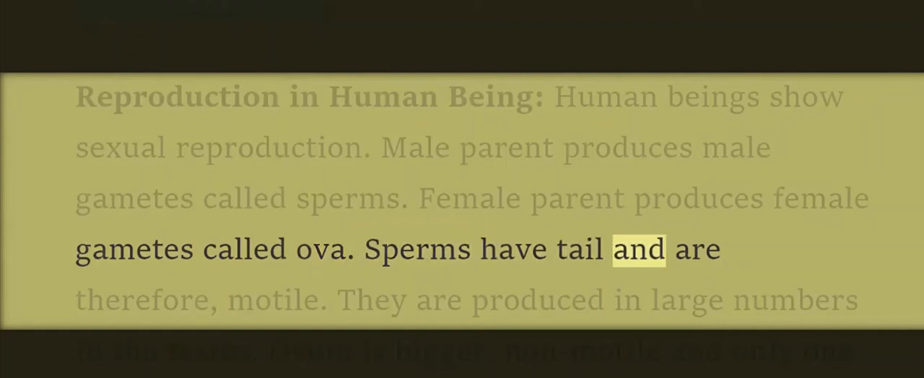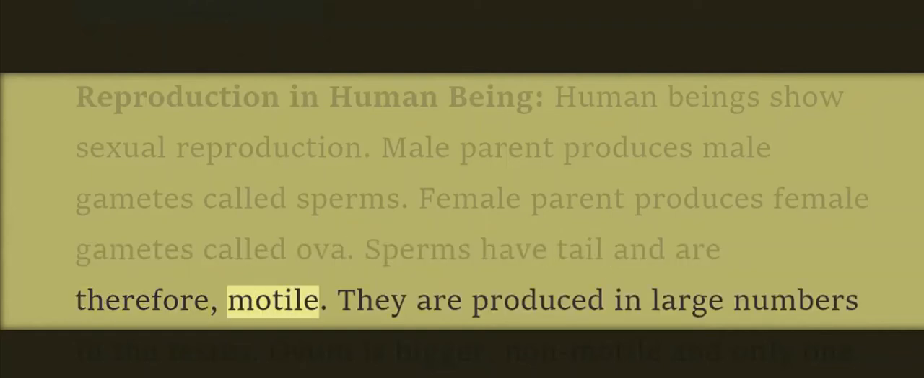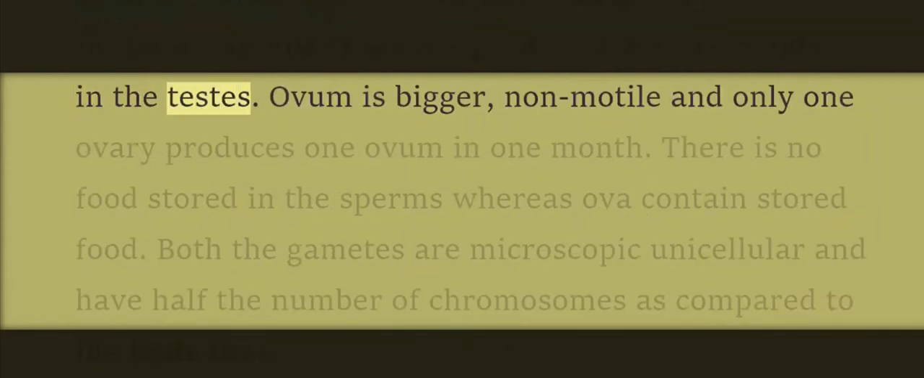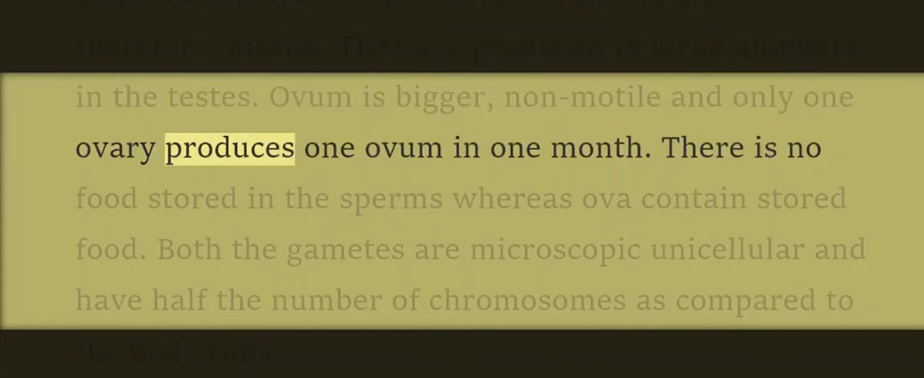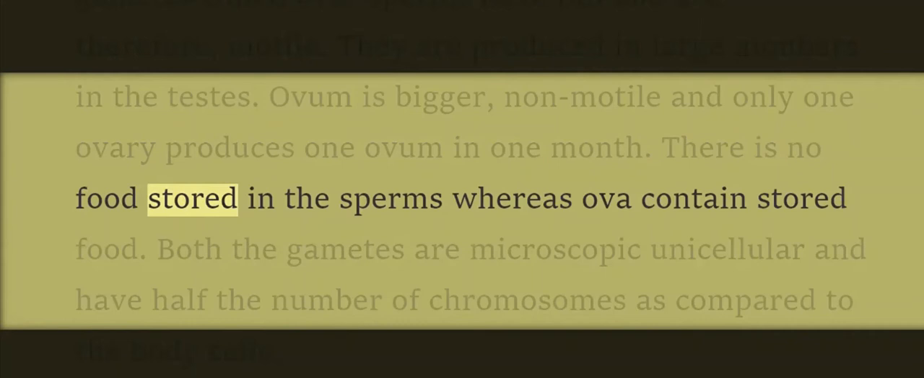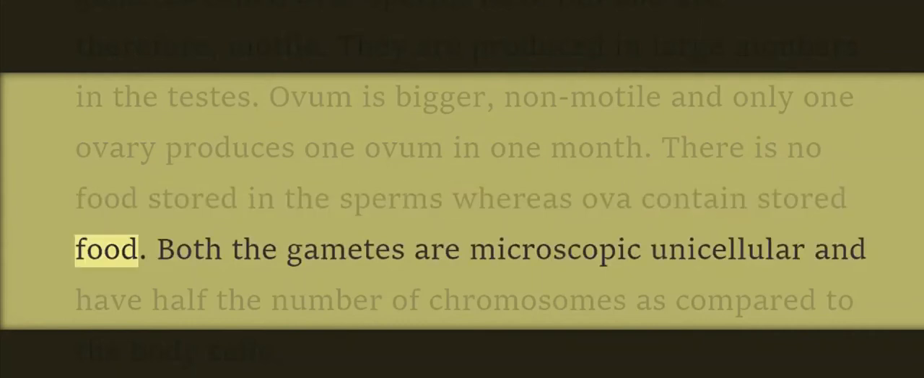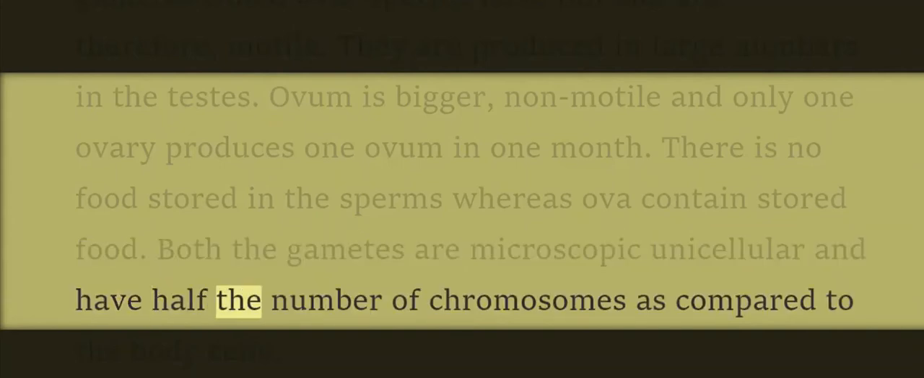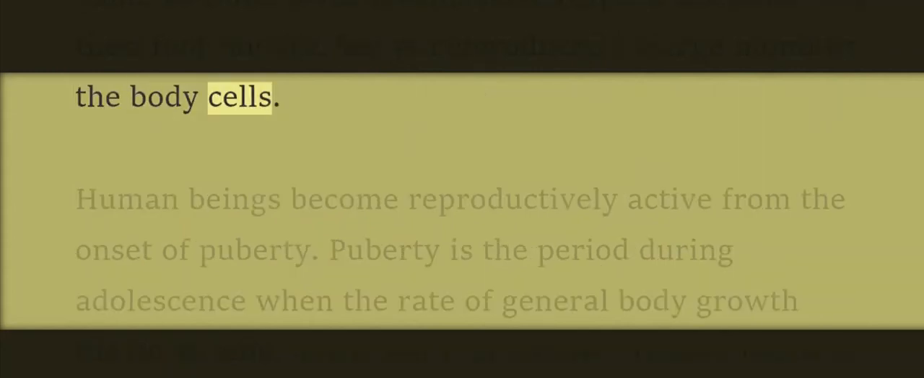Sperms have tail and are therefore motile. They are produced in large numbers in the testes. Ovum is bigger, non-motile, and only one ovary produces one ovum in 1 month. There is no food stored in the sperms, whereas ova contain stored food. Both the gametes are microscopic, unicellular and have half the number of chromosomes as compared to the body cells.